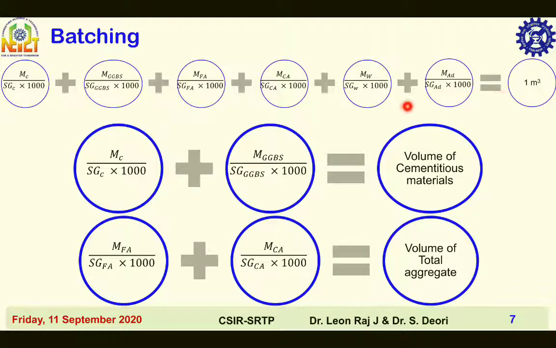So the sum of all these, you will get the volume of concrete, that is equal to 1 meter cube. Sum of volume of cement and GGBS is the volume of cementitious materials. Sum of volumes of fine aggregate and coarse aggregate is the volume of total aggregate.